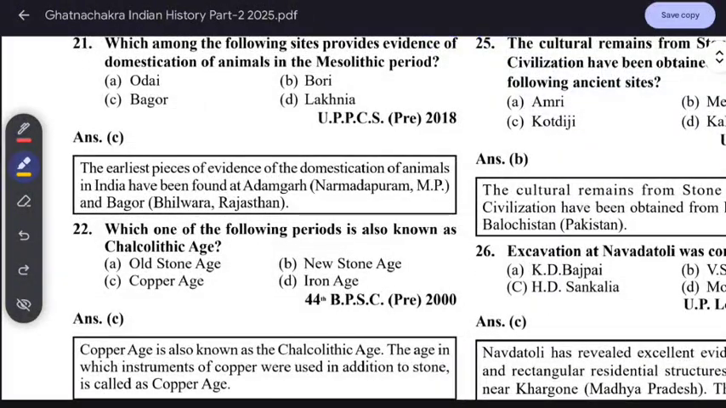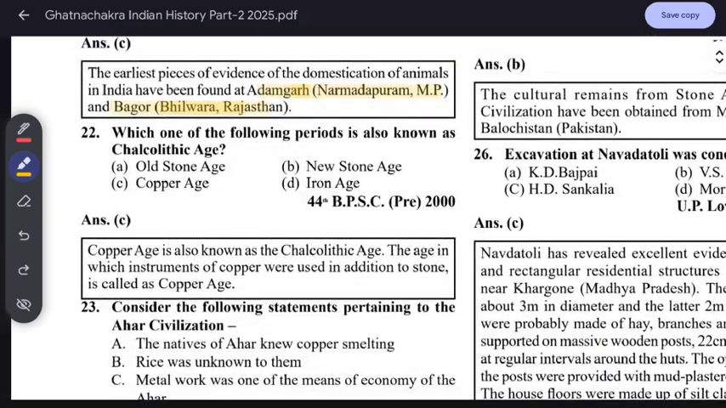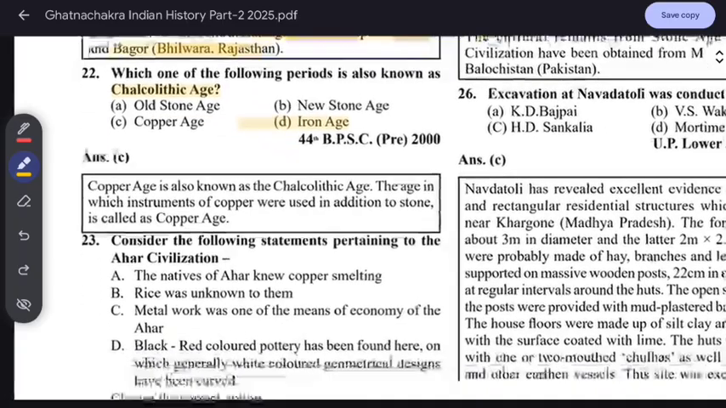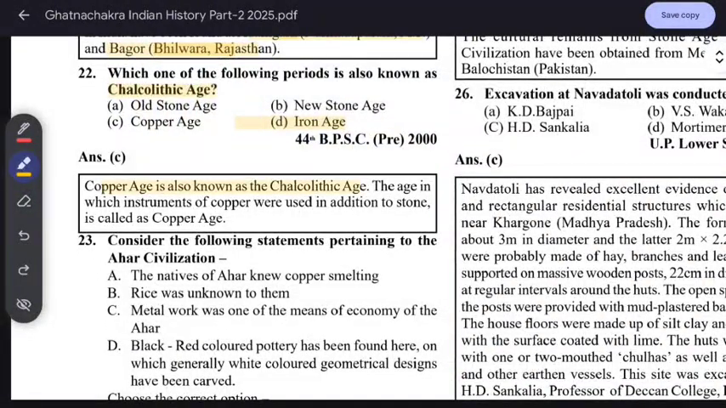The earliest evidence of the domestication of animals has been found at Adamgarh in Madhya Pradesh and Bagor in Rajasthan. Which of the following periods is also known as the Chalcolithic age? Copper age. Chalcolithic means copper age. In this age, instruments of copper were used in addition to stone.